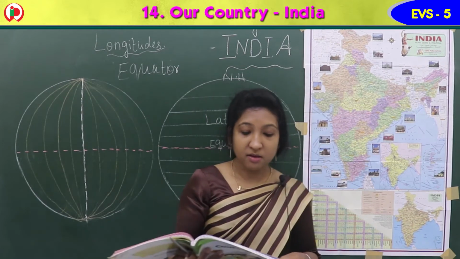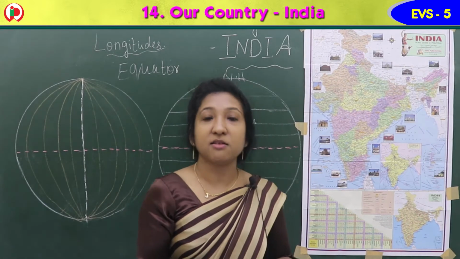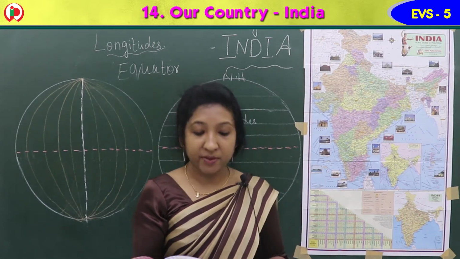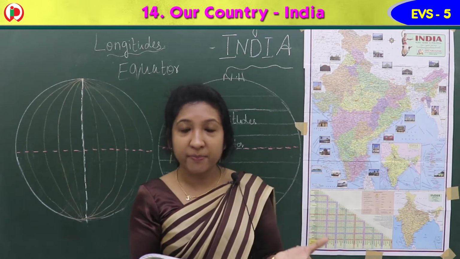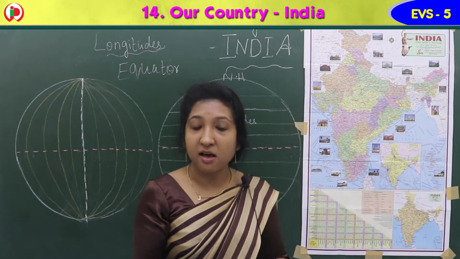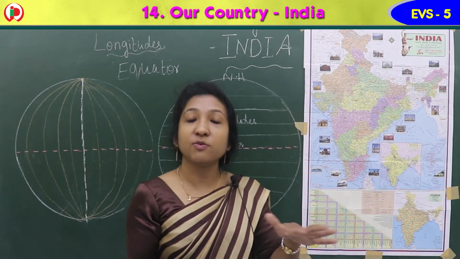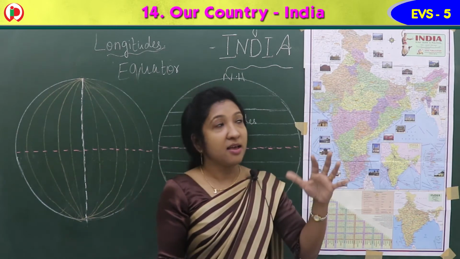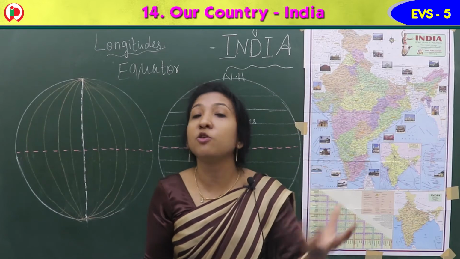Okay. Next, about the northern Indian plains, or northern plains, we say. Plains means what? Flat level land where we all are living. We people are living in the plain land or flat area. It's a mostly flat surface where we live, and these plains have fertile soil. Fertile soil is so good.